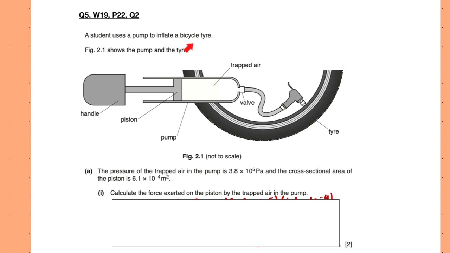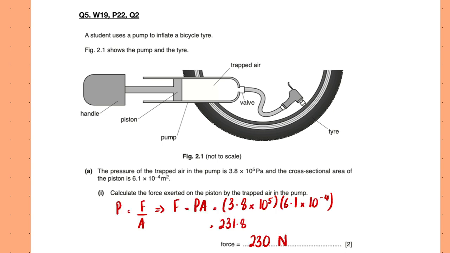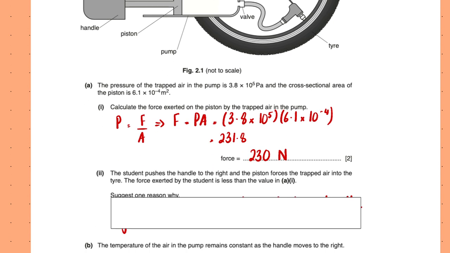A student uses a pump to inflate a bicycle tire. 2.1 shows the pump and the tire. Pressure of the trapped air in the pump is given as this. Cross-sectional area of the piston is given as this. Calculate the force exerted on the piston by the trapped air in the pump. So pressure is force over area. I can just reorganize that formula and make F the subject. So F equals pressure times area, which turns out to be this value, to 2SF. I can say that's 230 newtons.